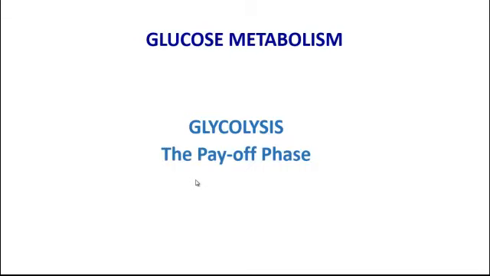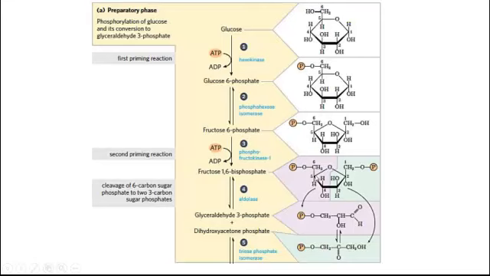Previously we discussed that in order to be used for the production of energy, glucose is chemically modified by means of phosphorylation reactions, and then it is split into two molecules of trioses, one of which is glyceraldehyde 3-phosphate and the other is dihydroxyacetone phosphate. So let's see what happens during the payoff phase of glycolysis.